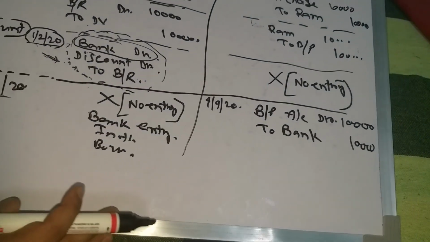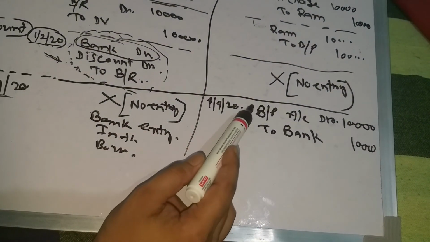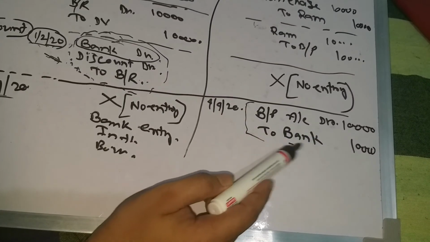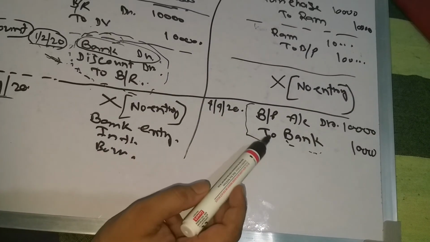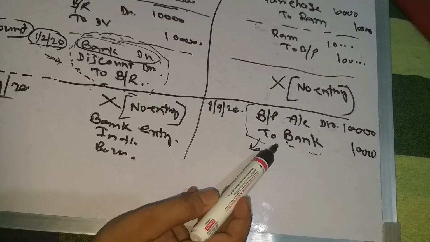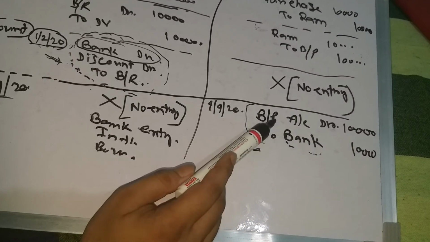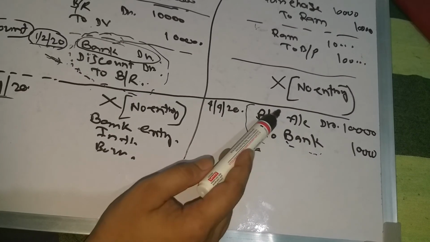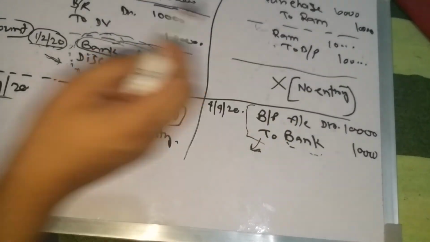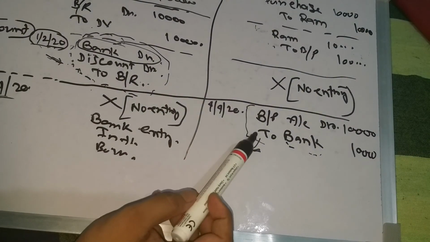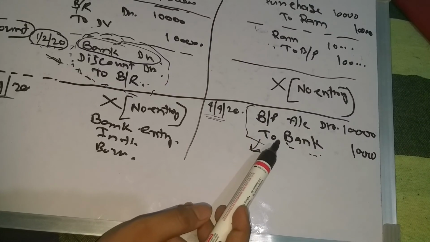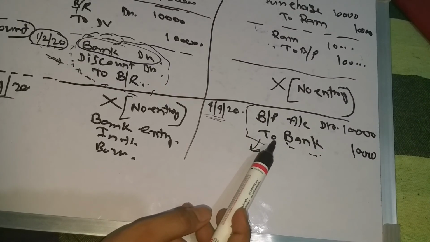Here it will be made only in Dev's books, that is bills payable account debit to bank, because his money goes out, so bank is credit, and bills payable is cancelled. Bills payable account debit, here credit and here debit, so they cancel. It shows the payment made, fulfilled, honored.